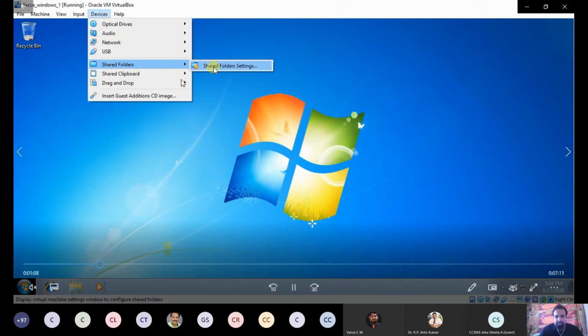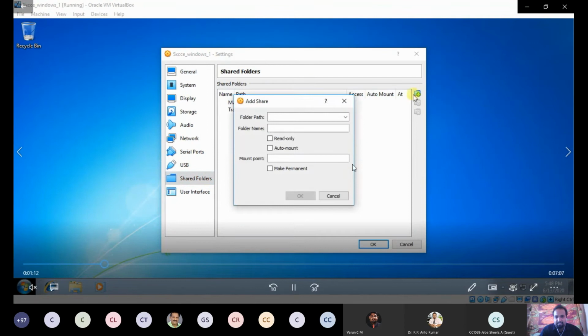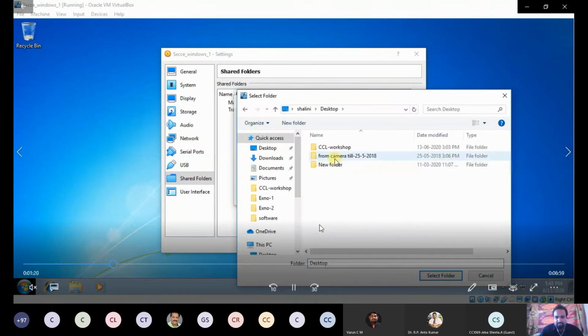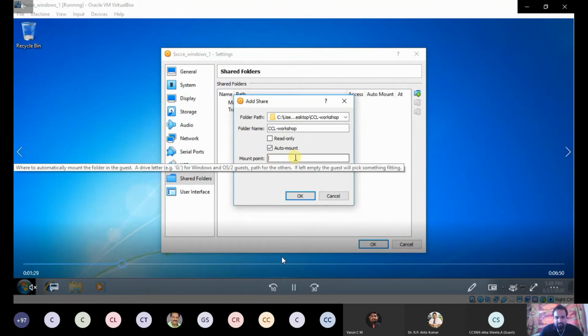So you have to share the file. Okay, you have to share the file. You have to give the name.